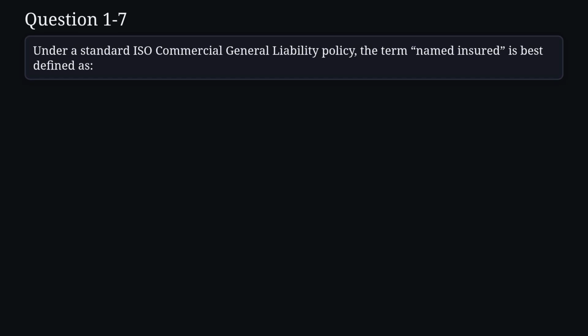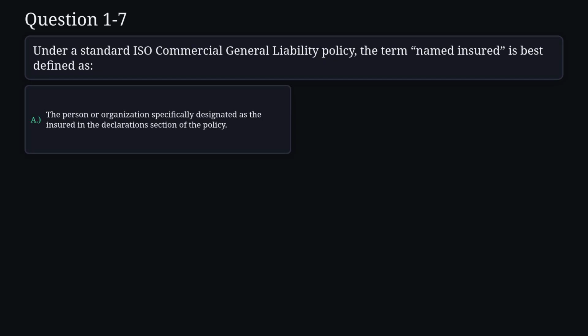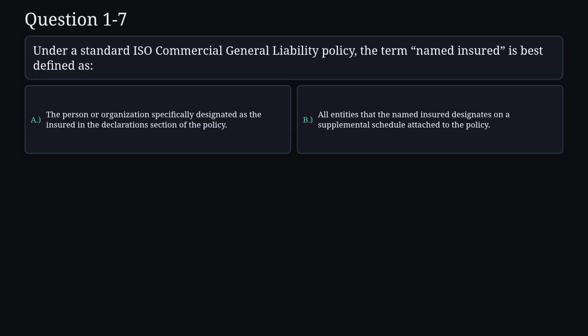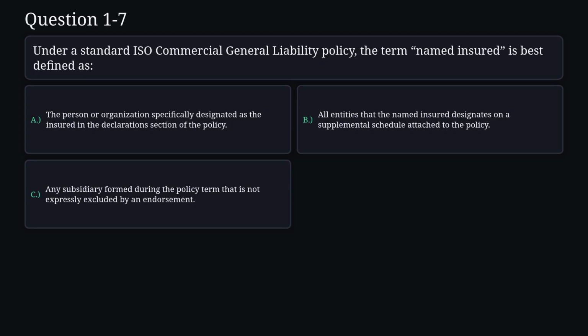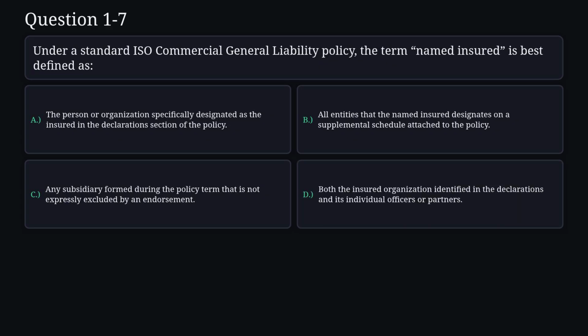Question 7. Under a standard ISO commercial general liability policy, the term named insured is best defined as A. The person or organization specifically designated as the insured in the declaration section of the policy. B. All entities that the named insured designates on a supplemental schedule attached to the policy. C. Any subsidiary formed during the policy term that is not expressly excluded by an endorsement. D. Both the insured organization identified in the declarations and its individual officers or partners.